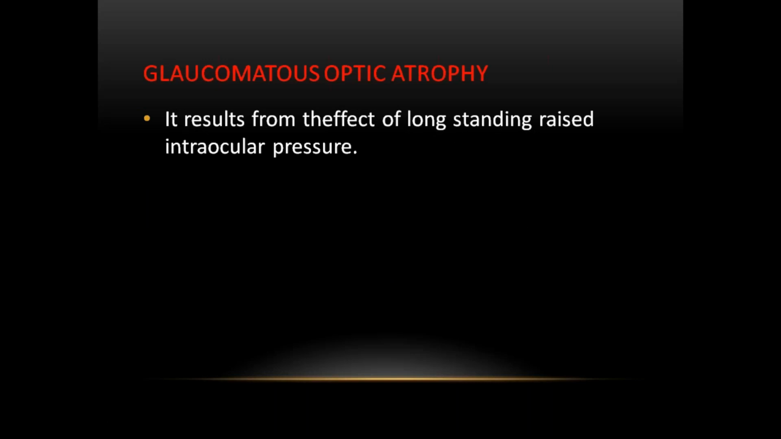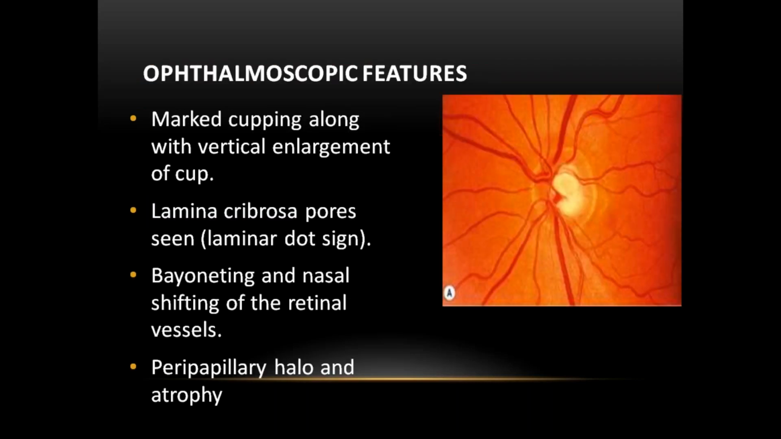Glaucomatous optic atrophy: the cause is long-standing rise in intraocular pressure. You can see the cupping here. This vertically oval cupping is a feature of glaucomatous optic atrophy. This pinkish structure is the neuroretinal rim. This is a healthy neuroretinal rim with vertically oval cupping. This is the neuroretinal rim here.